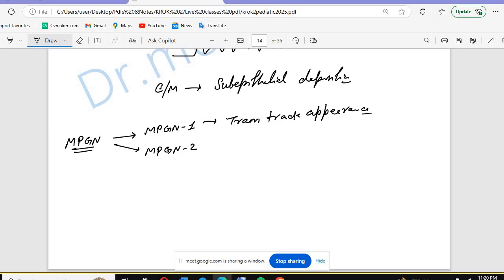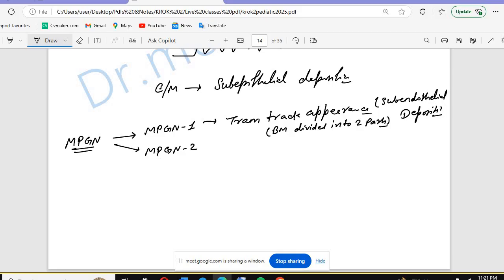In this, the basement membrane, BM, will be divided into two parts, and there will be subendothelial deposits.